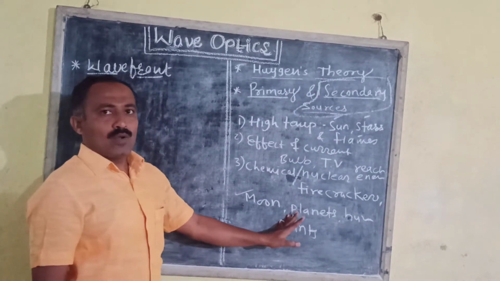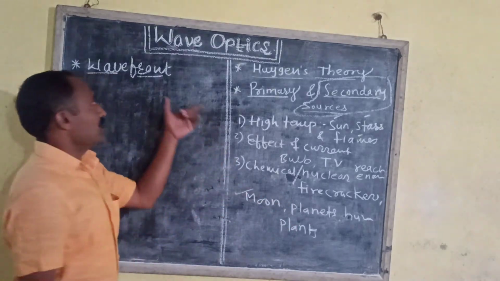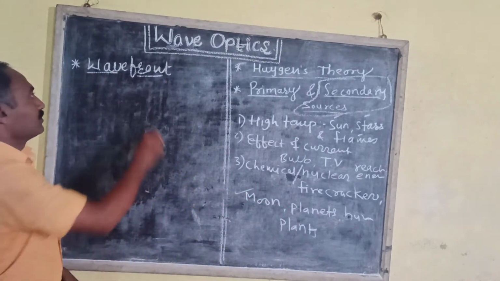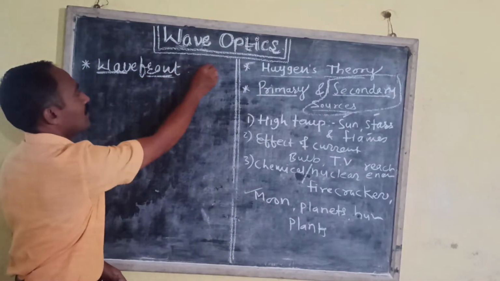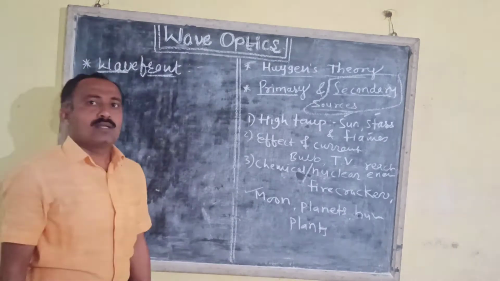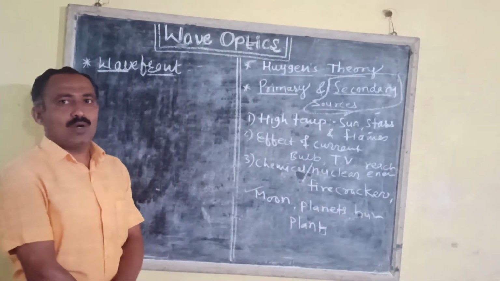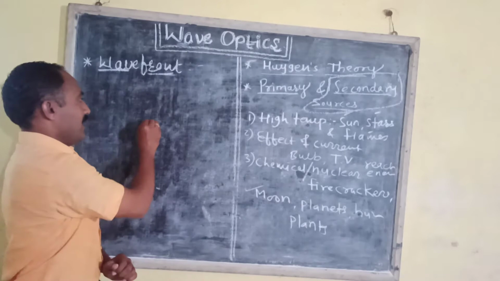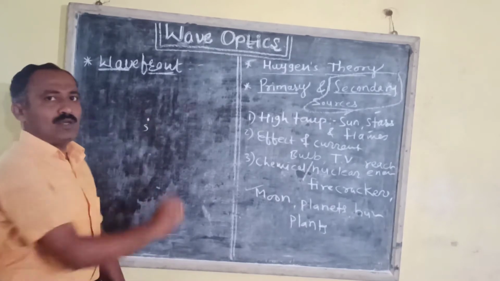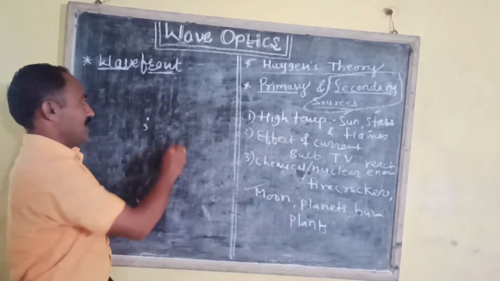Now, later on we have to see the wavefront. We know that the source of sound or the source of light emits waves in all possible directions.